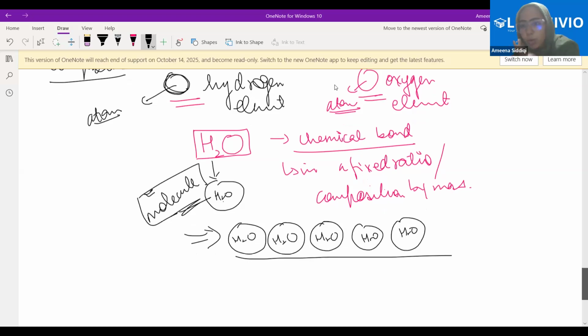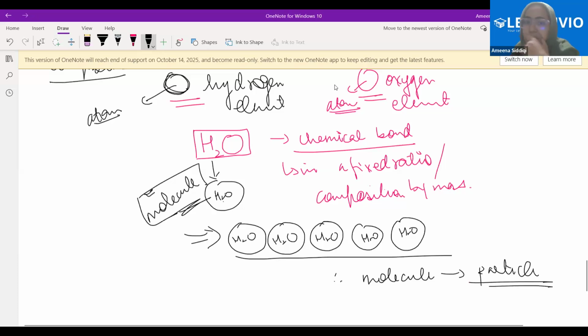Therefore, can I say the same particle is being repeated? Yes, same particle is being repeated. Therefore, can I call this a pure substance? Yes.